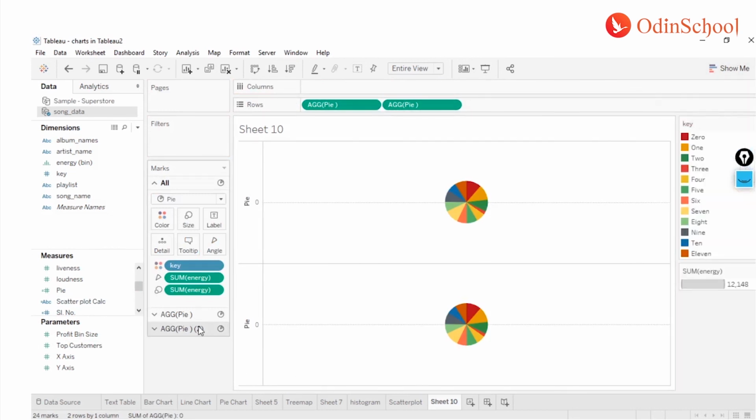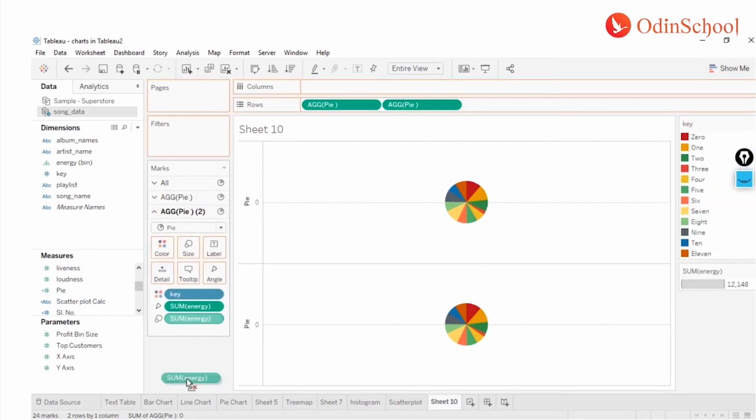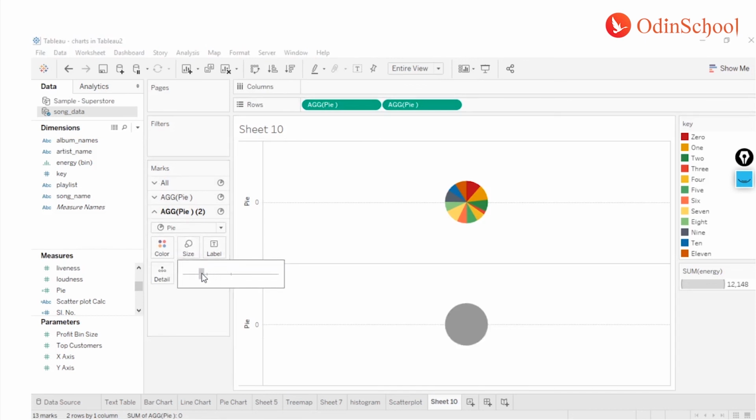So for the second one, I'm going to remove all the things from this marks shelf. If you notice, for each of these columns I'm getting one independent marks shelf. So for the second one I'm going to remove all the things, and I'm going to reduce the size of this one so that it fits in the center.